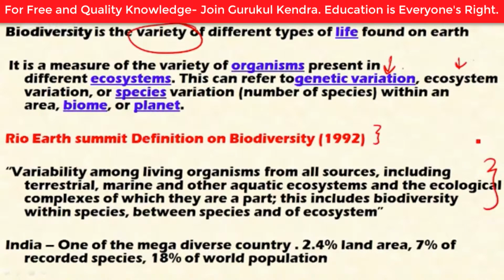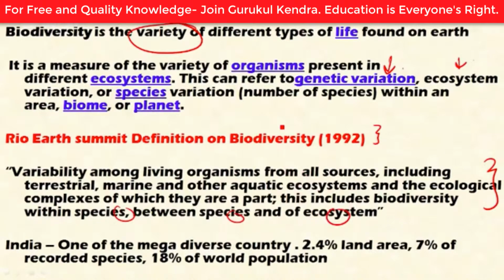Look at the definition: variability among living organisms from all sources, including terrestrial, marine, and other aquatic ecosystems, and the ecological complexes of which they are part. This includes biodiversity within the species, between species, and of the ecosystem.